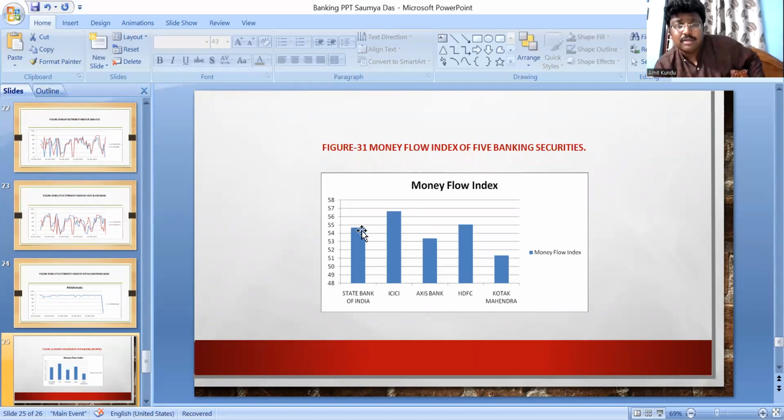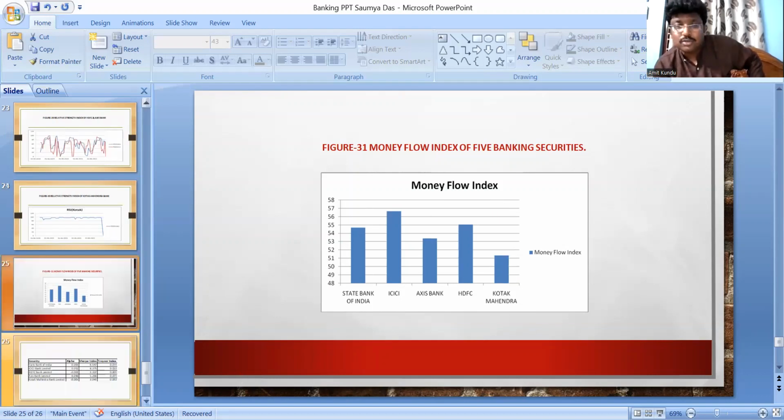The range is 0 to 100: if the money flow index is less than 20, there is a declining tendency, but here we do not have that. If it is more than 80, the price is rising upward, and we also do not have this type of situation. The situation is moderate, and for Kotak Mahindra the money flow index is good.